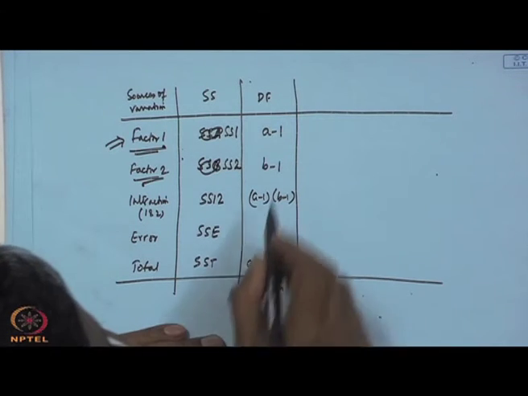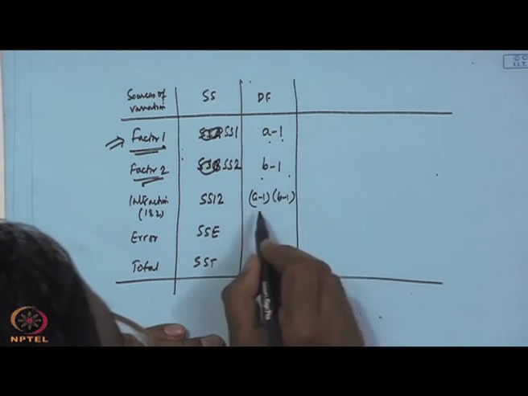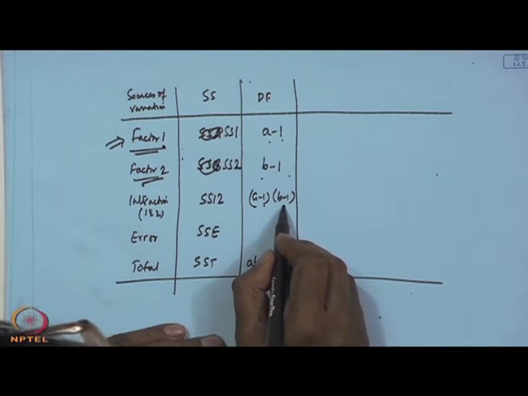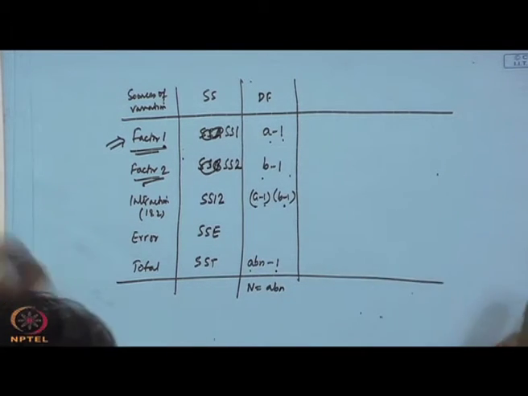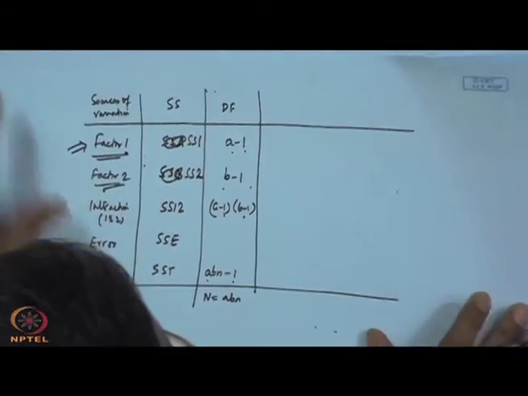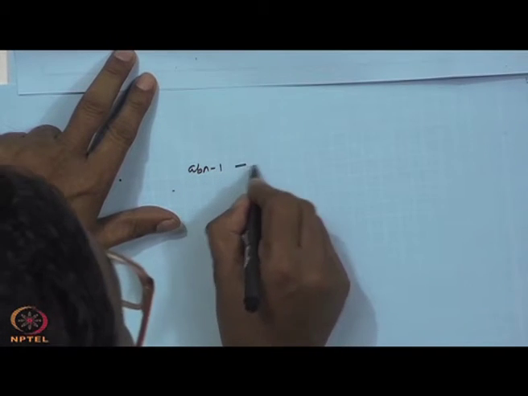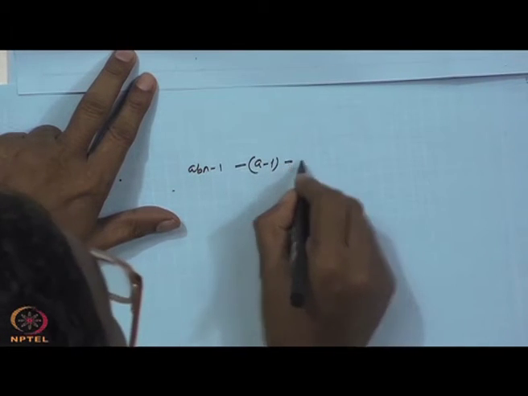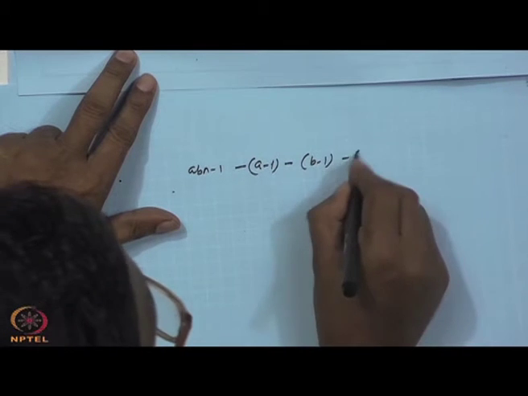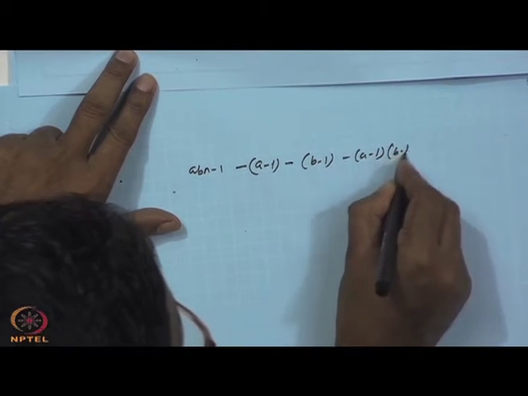ABn minus 1 minus A minus 1 minus B minus 1 minus A minus 1 into B minus 1, because total will be this. So, what will be this value?